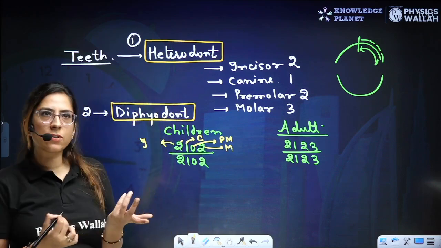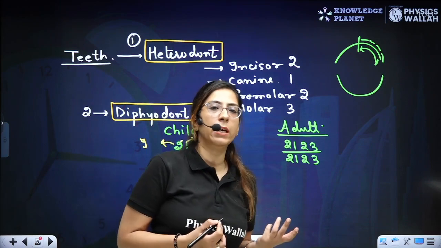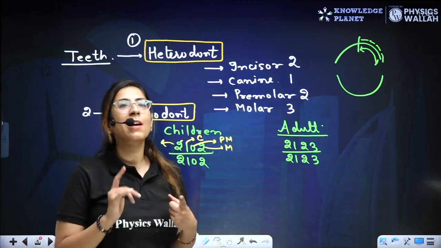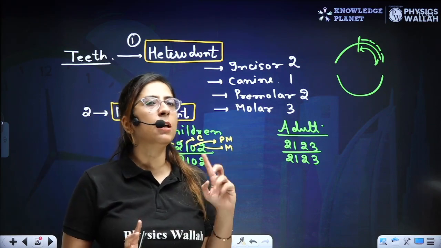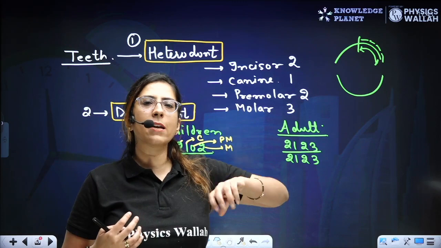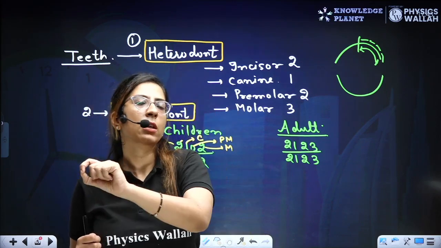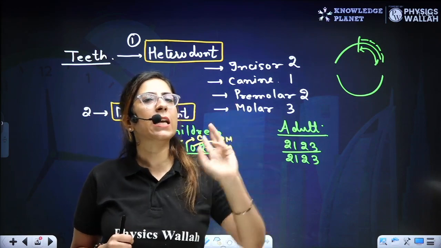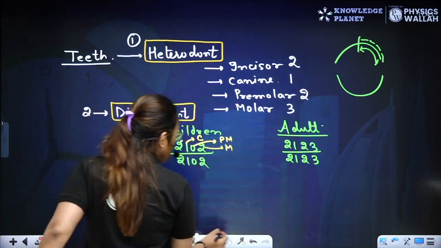If someone asks you which types of teeth are absent in children, remember the premolar, and the second one which is absent is the third molar. As teeth are replaced twice, that condition is termed diphyodont. That means they come twice in our lifetime. Clear? Hope the second terminology is also clear.